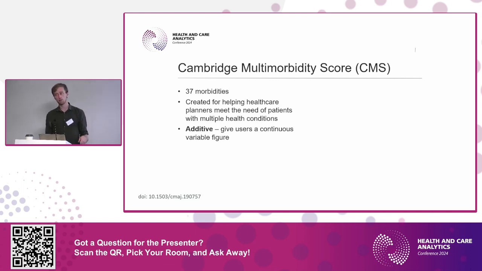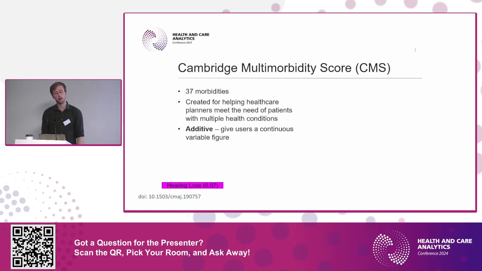So what is the Cambridge Multimorbidity Score? It's 37 common morbidities, and it was designed specifically for the purpose that we're using this for. So that's why it's our metric of choice. And one thing to say is that it's an additive metric. So any diagnosed condition you have, if you have one condition and then you have another one, you add up your scores to get your overall score.